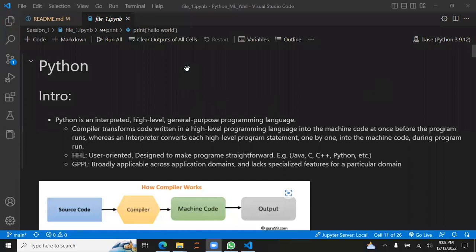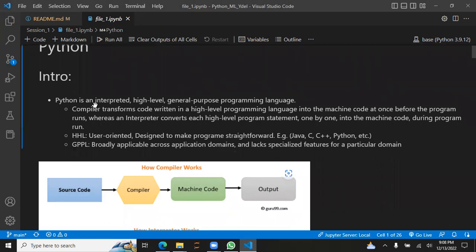Okay, so today we're just going to go through the basic intro: what is Python. Python is an interpreted language, and we're going to discuss what interpreted means. It's a high level, general purpose programming language. Do you know what interpreted and high level language mean?